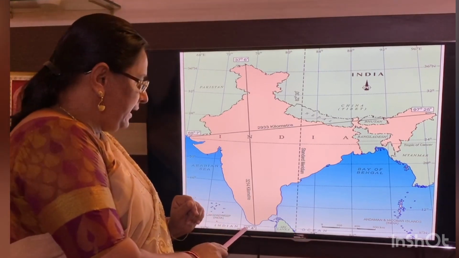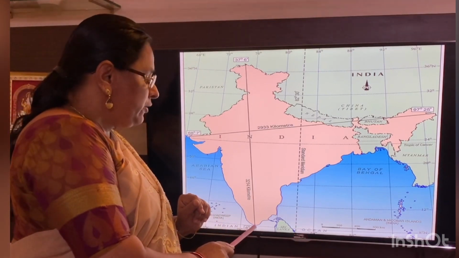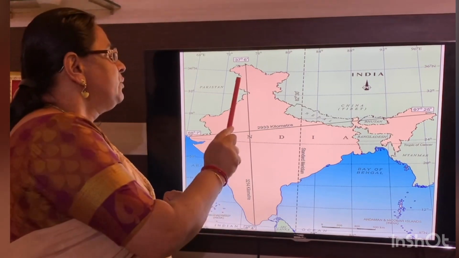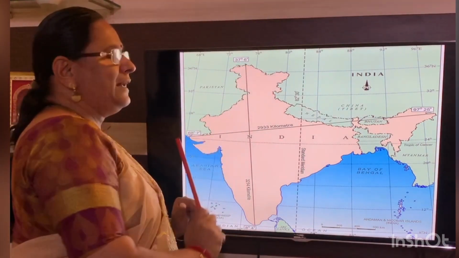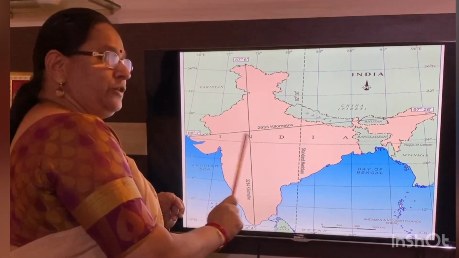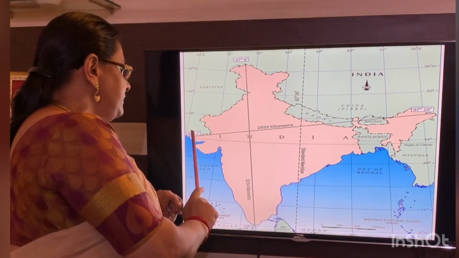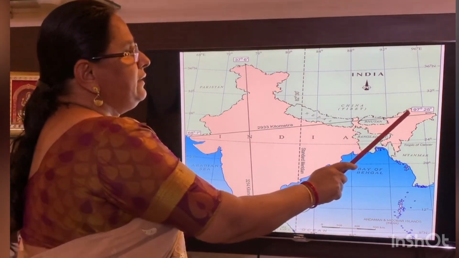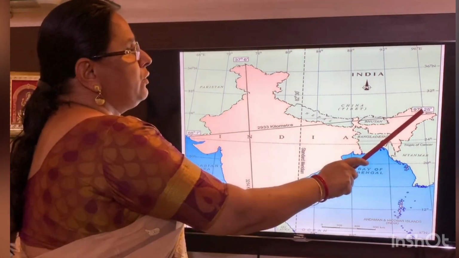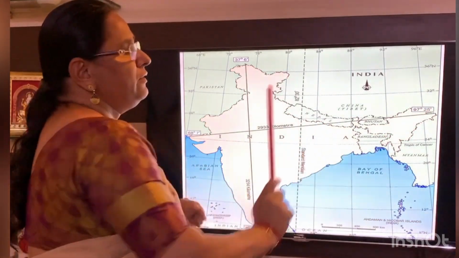Latitude is 8 degree 4 north latitude to 37 degree 6 north latitude. Now longitude we will learn: 68 degree 7 east longitude to 97 degree 25 east longitude.